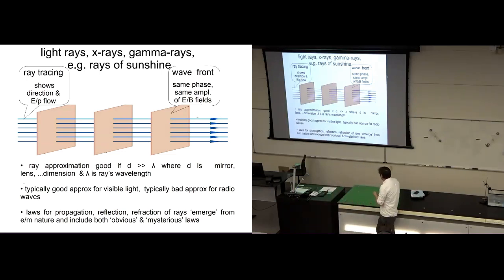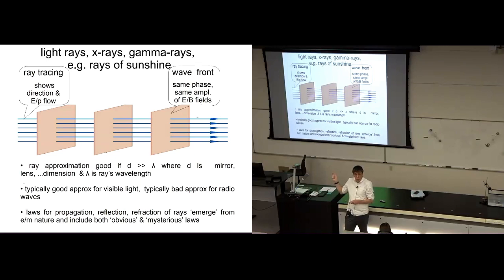So over the next few slides, I'm going to introduce three laws: the law of propagation of light rays, the law of reflection of light rays, and the law of refraction of light rays. These laws are consequences of the fact that light is a bundle of electric and magnetic fields, a self-sustaining, self-propagating bundle.